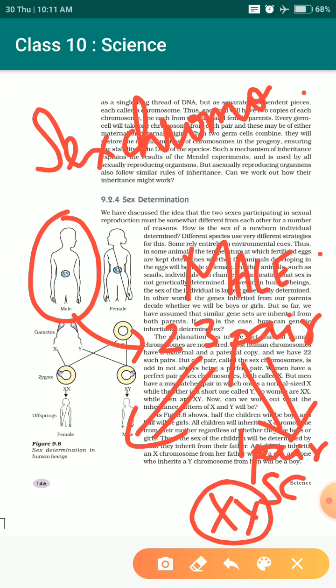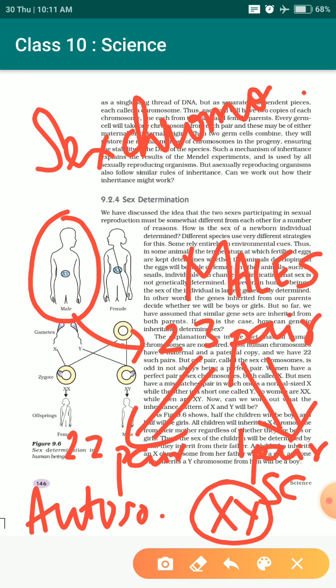In case of males, there are 23 pairs of chromosomes, which is also present in females, but one pair in males will be the sex chromosome, that is XY, and the remaining 22 pairs are autosomes. Okay, so that is about how it is in pairs.